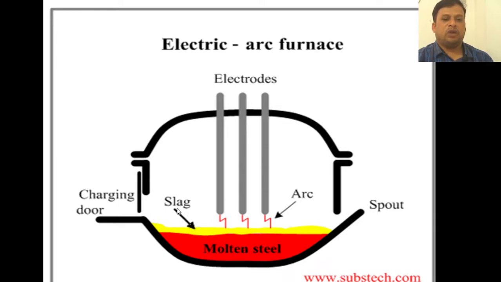What do you mean by slag? Slag is nothing but the waste that is collected at the top whenever you are heating this molten steel. And also this is the charging door, and these are the electrodes which are used to heat the metal, and this is the arc that is produced from the electrodes for heating this particular metal, and this is called the spout. Okay, this is the spout and this is the charging door.